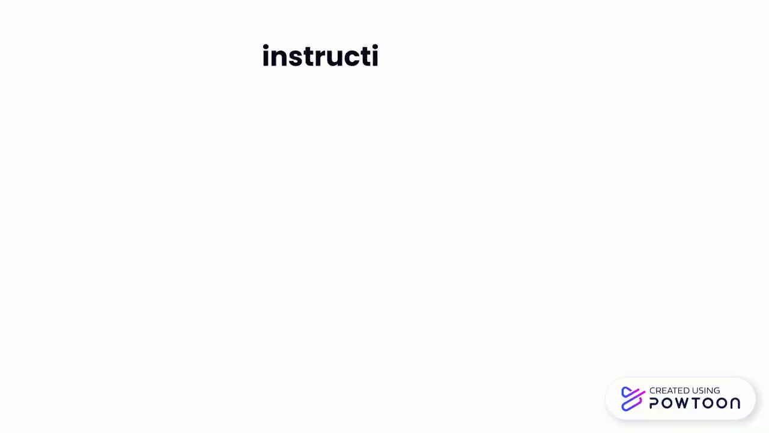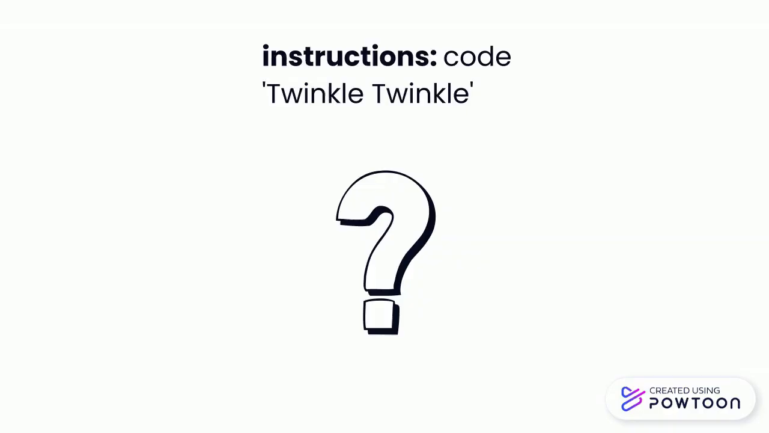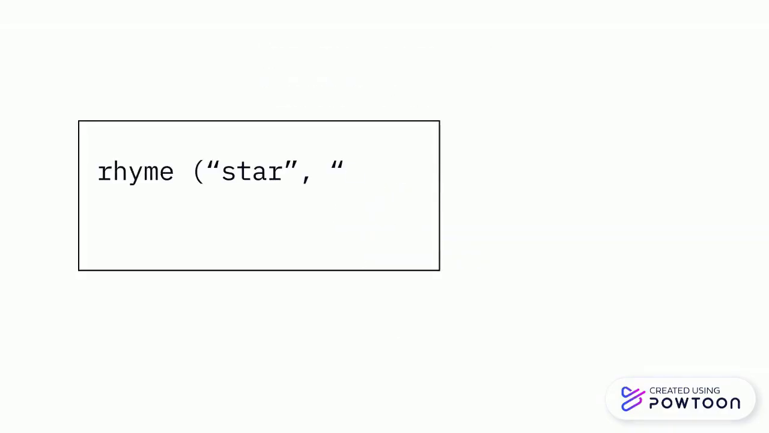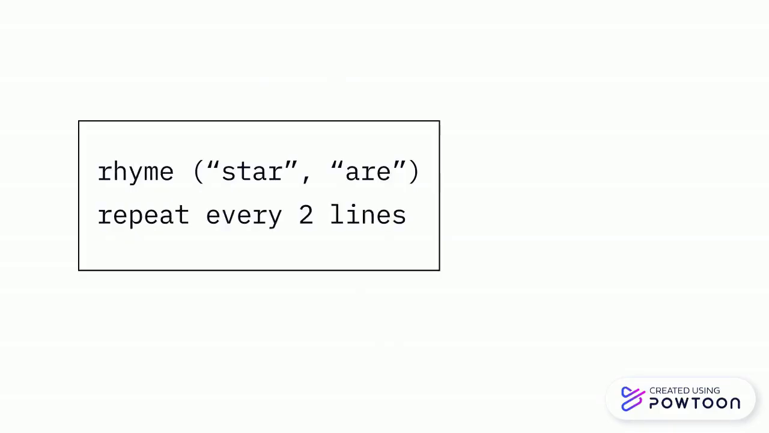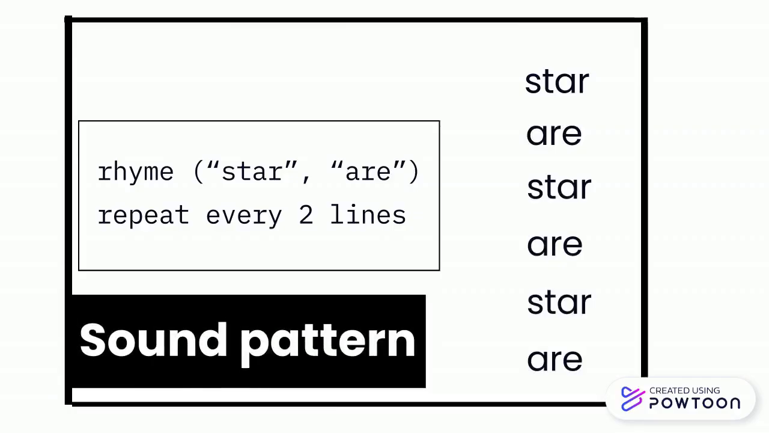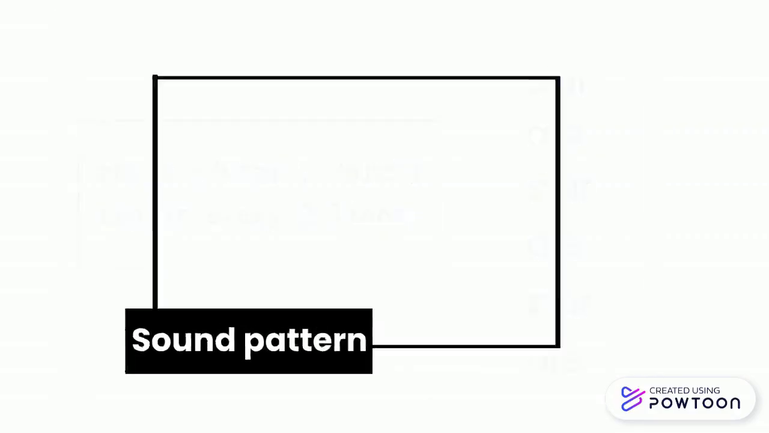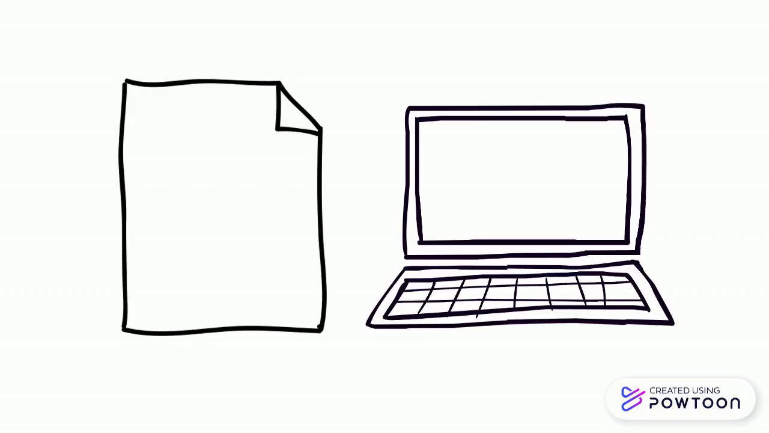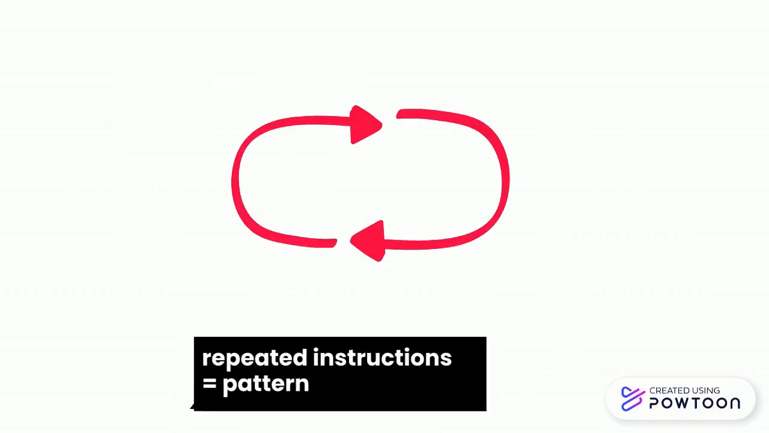Now, imagine you were instructed to code this poem. How would you plan to do it? It might look a little something like this. The code we wrote instructs the computer to repeat star and are in alternating lines. This is how we can represent the sound pattern with code. Now do you see how both poems and coding can repeat instructions, making a pattern?